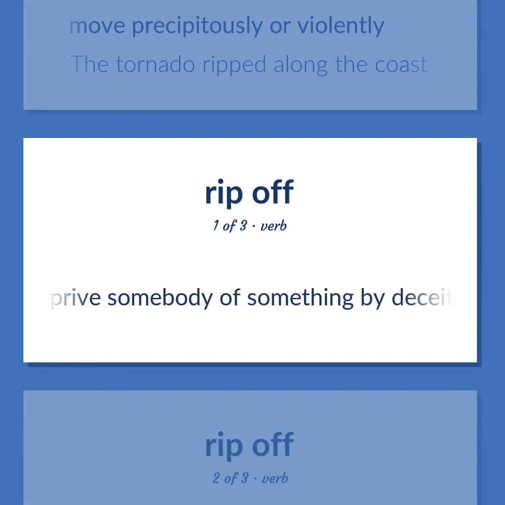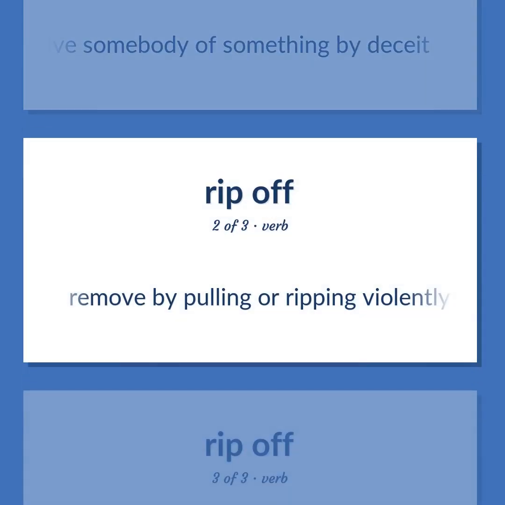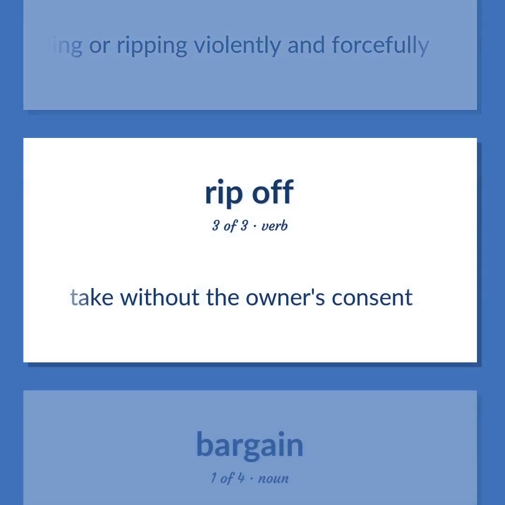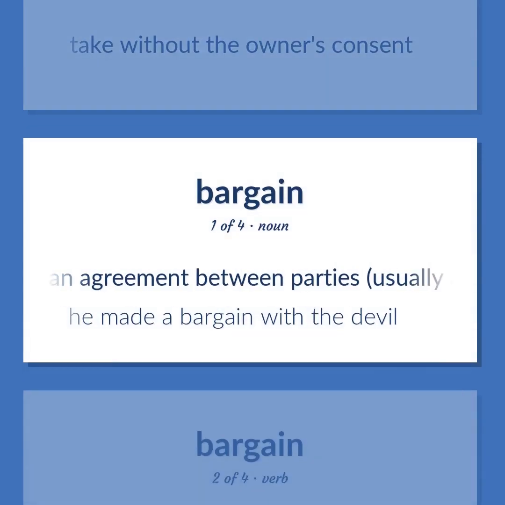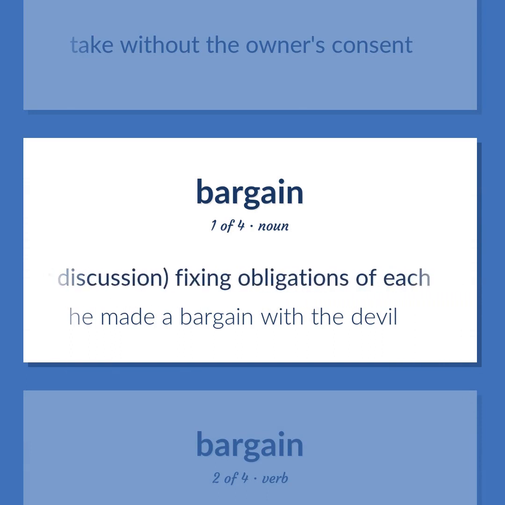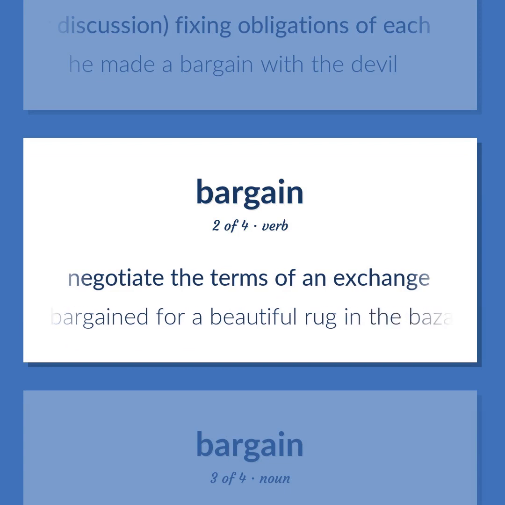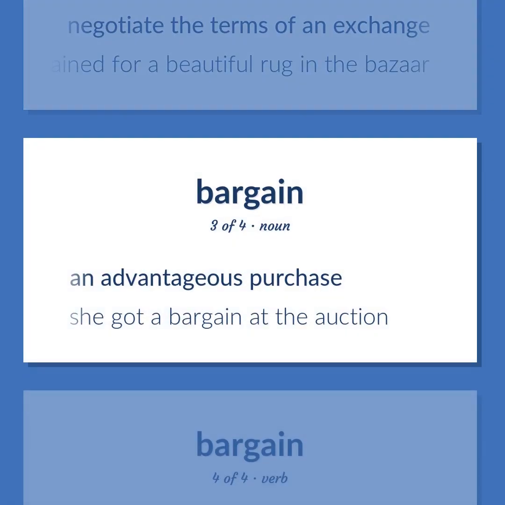Deprive somebody of something by deceit. Remove by pulling or ripping violently and forcefully. Take without the owner's consent. An agreement between parties, usually arrived at after discussion, fixing obligations of each. He made a bargain with the devil. Negotiate the terms of an exchange. We bargained for a beautiful rug in the bazaar. An advantageous purchase. She got a bargain at the auction.